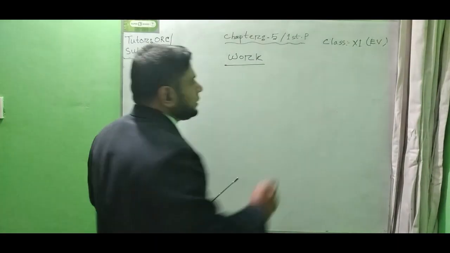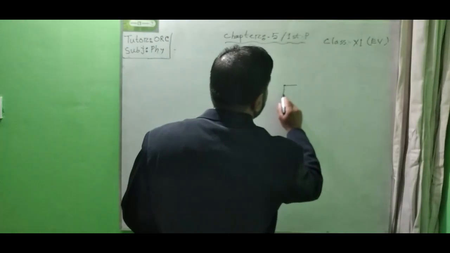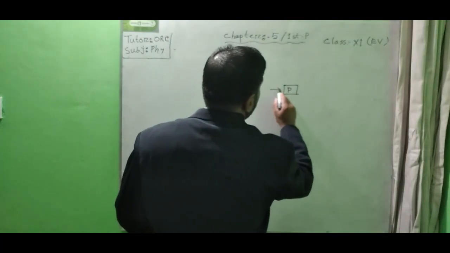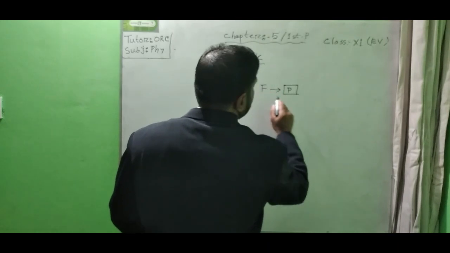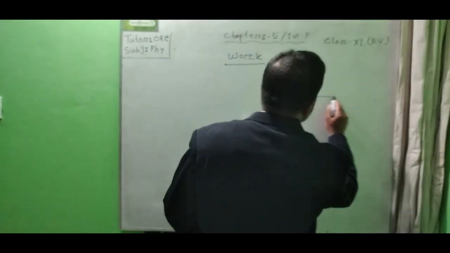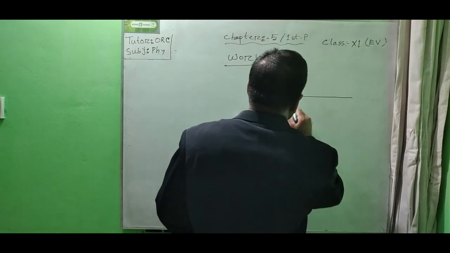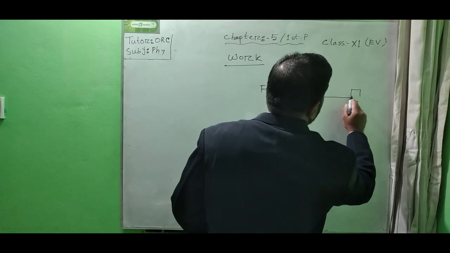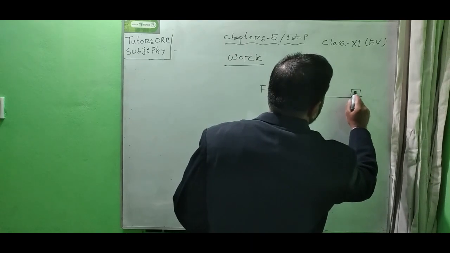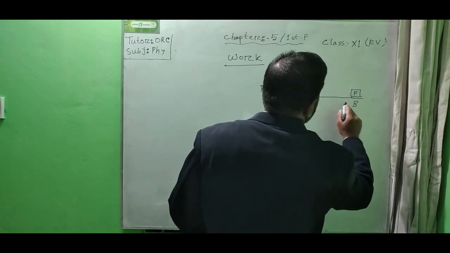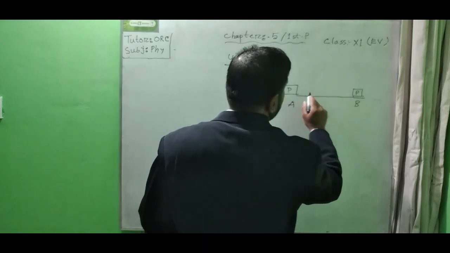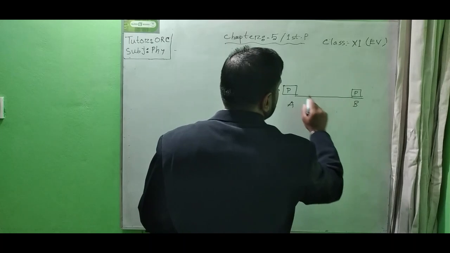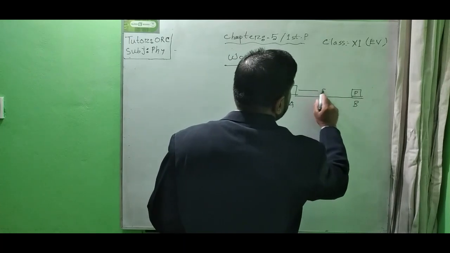Suppose here is an object. The object is P here. We have applied force F on that object, and it has been displaced along the AB direction. Now finally the position of object P is at position B, and the displacement along the force direction AB is, suppose, S meter.